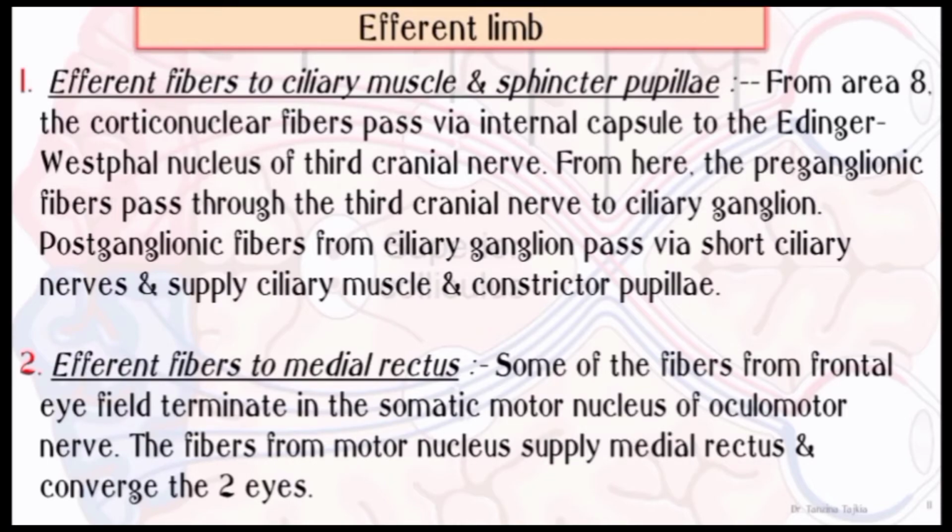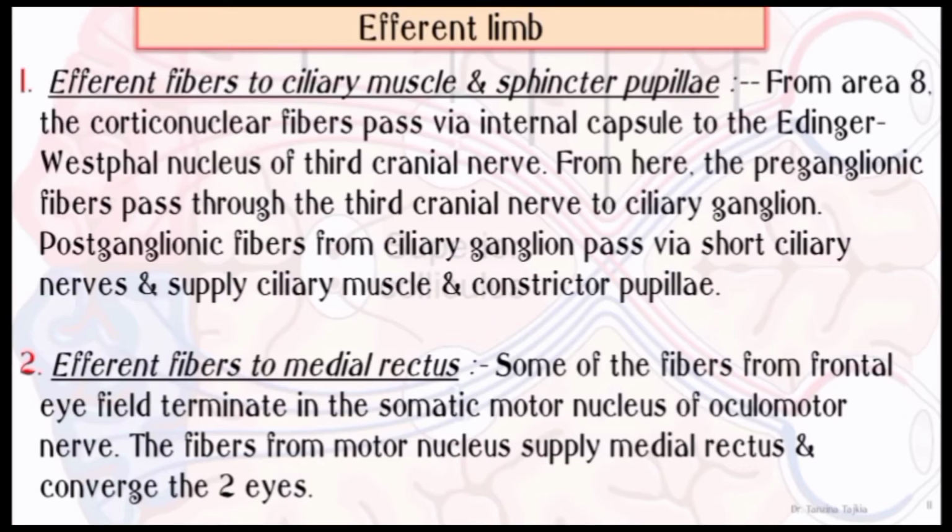At first, efferent fibers to the ciliary muscle and sphincter pupillae. From area 8, the corticonuclear fibers pass via the internal capsule to the Edinger-Westphal nucleus of the third cranial nerve. From here, the preganglionic fibers pass through the third cranial nerve to the ciliary ganglion. Postganglionic fibers from the ciliary ganglion pass via the short ciliary nerves and supply the ciliary muscle and constrictor pupillae.